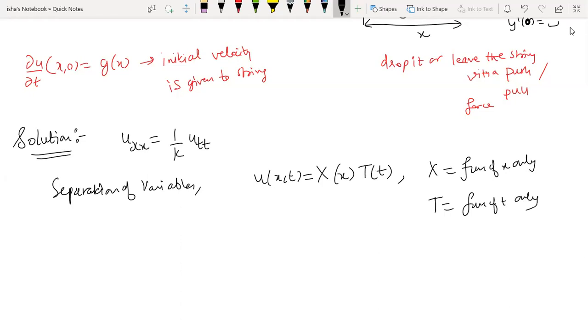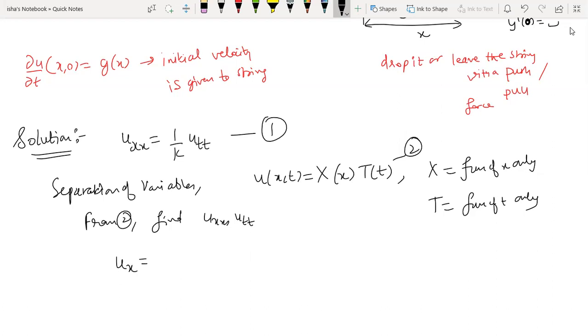Once you do that, you need to find u_xx and u_tt, and then you substitute. I'm calling this equation number 1, and this one equation number 2. So from 2, you find u_xx and u_tt. So let's quickly do that.